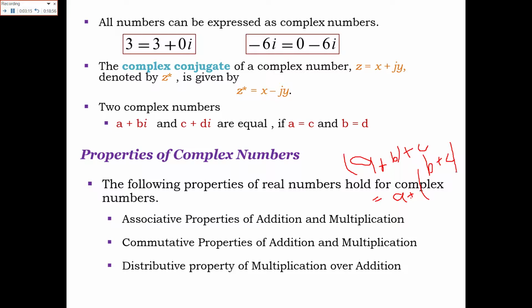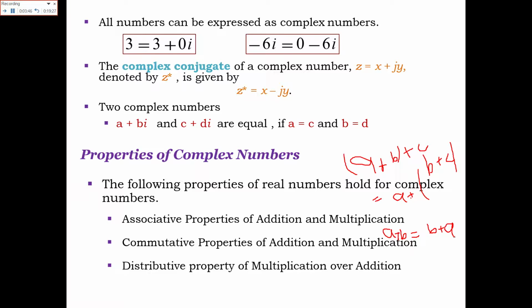Second is the commutative property of addition and multiplication. It also holds for complex numbers. Like commutative law, a plus b is equal to b plus a, or a multiplied by b is equal to b multiplied by a.